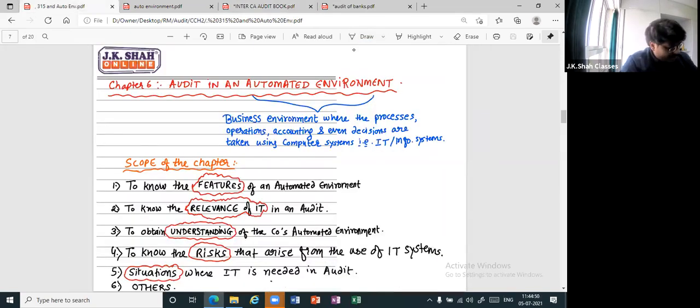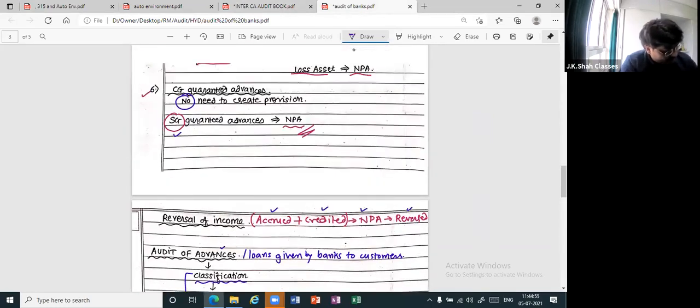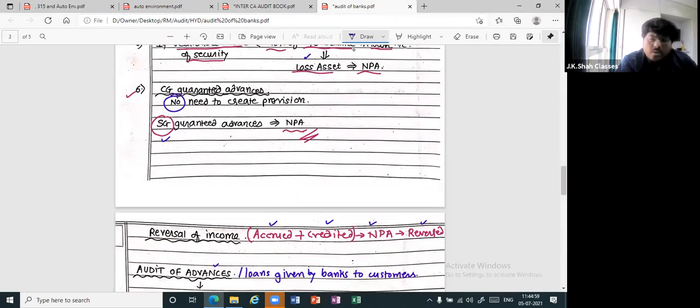All cool. Wait. Oops. Firstly, where is the space here? Remuneration of the private company. Who will fix? Private bank? FEF, section 142. But then who will fix? First auditor? BOD. That is what you have to remember. Thereafter, subsequent? Correct. It is either the BOD or the shareholders as the case may be. What about nationalized bank and SBI? RBI. Okay. And they have to consult anybody? Yes, they have to consult the central government.